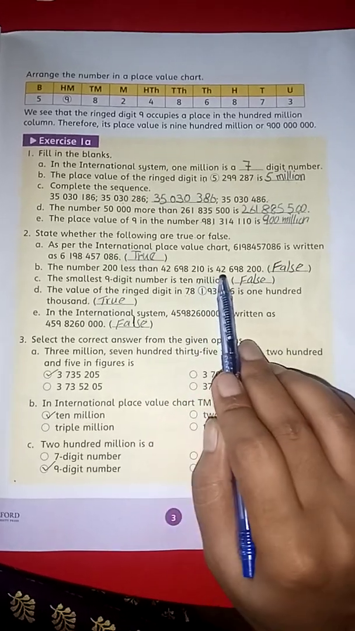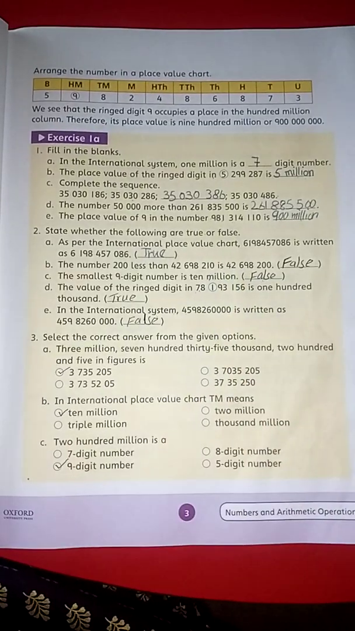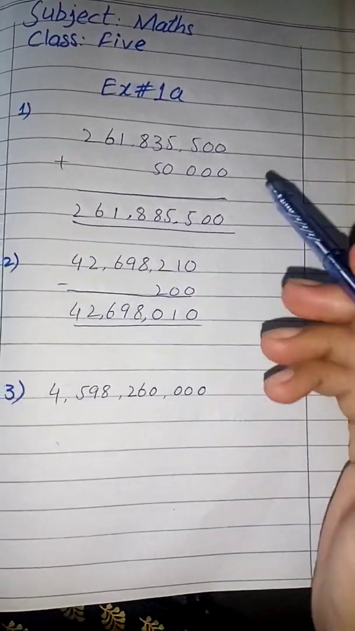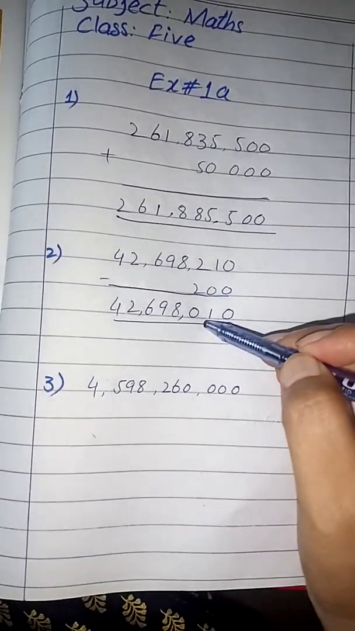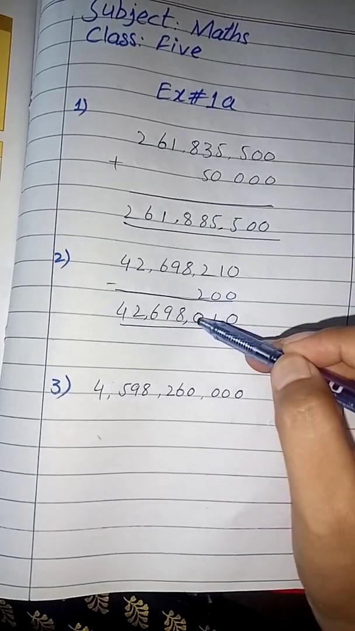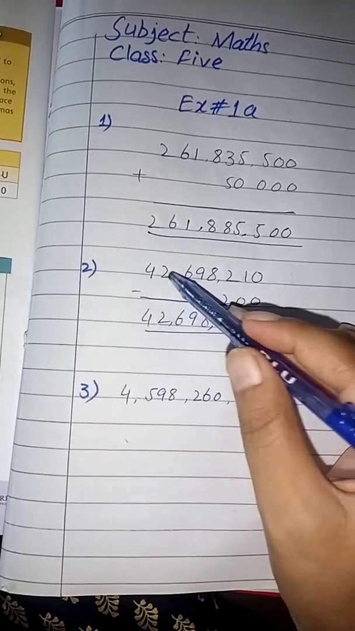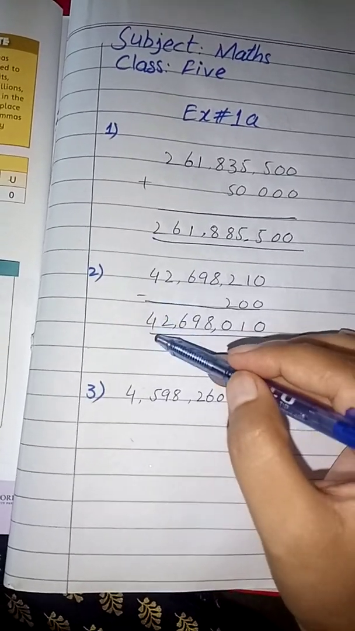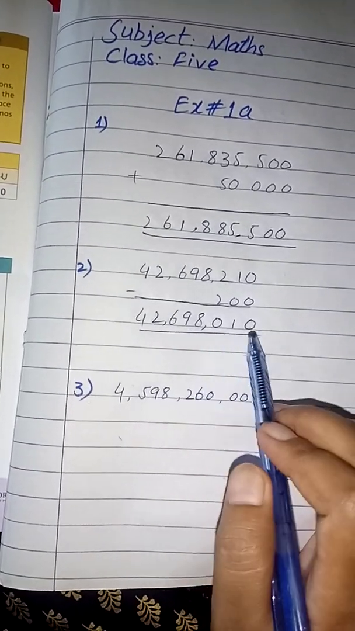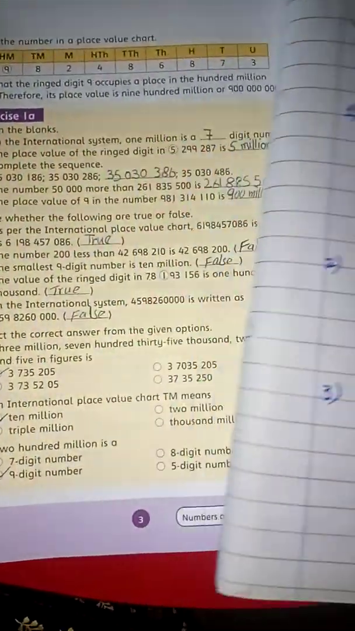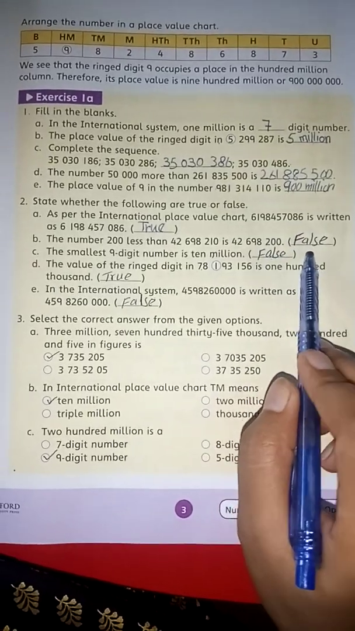The next one is the number 200 less than 42,689,210 is. Students, first of all we will find the difference and see the answer. 0 minus 0 is equal to 0, 1 minus 0 is equal to 1, 2 minus 2 is equal to 0, 8 write as it is, 9 write as it is, 6 write as it is, 2 write as it is, 4 write as it is. So our answer is 42,689,010. This is our correct answer and the given answer is wrong, so it is false.